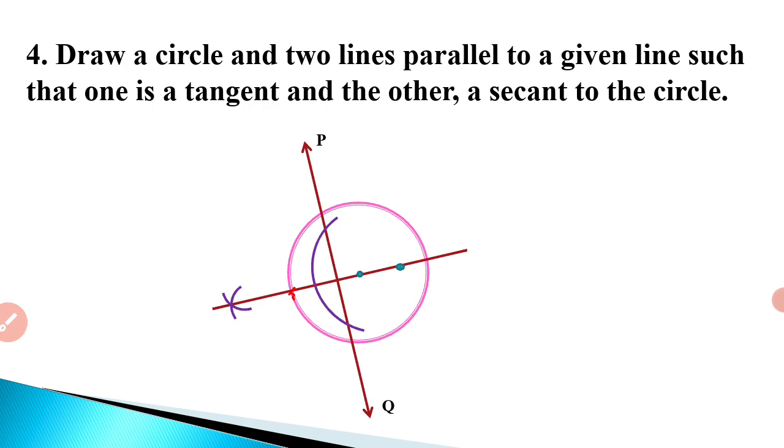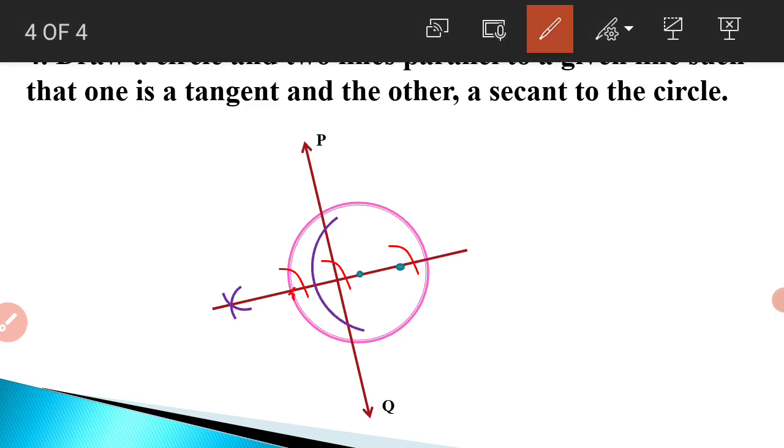Now, keeping my compass at the point of intersection of the perpendicular and PQ, I will draw one arc. With the same measure, I draw arcs from the point on the circle and from the point which I have drawn on the perpendicular. Now I have to measure the angle.